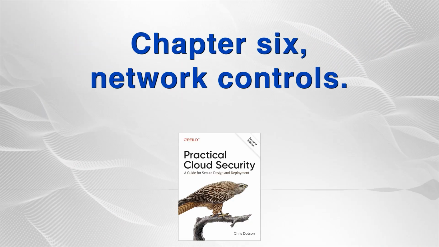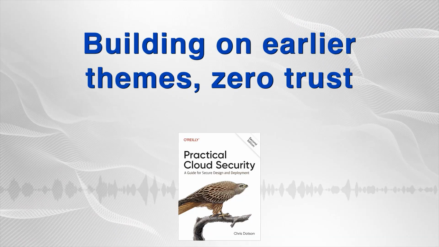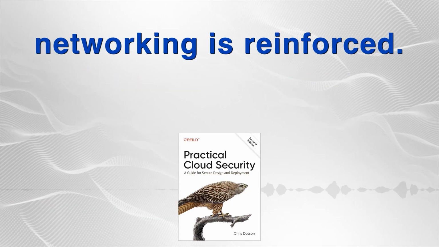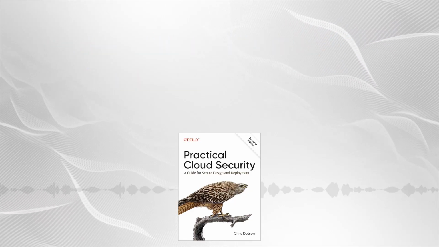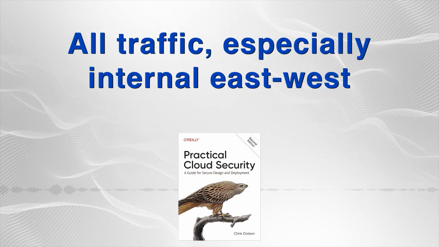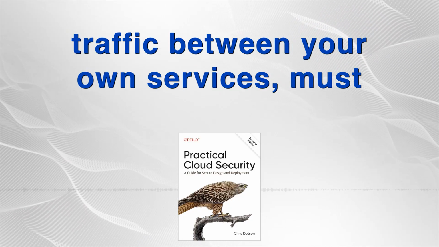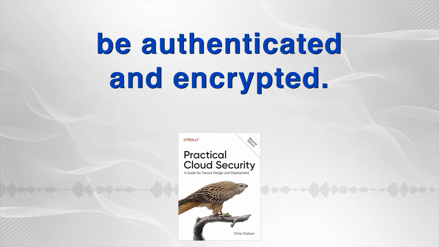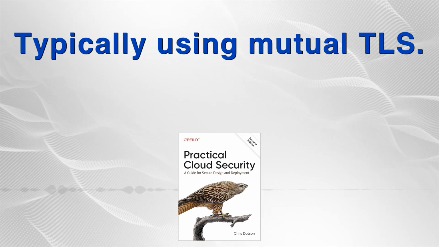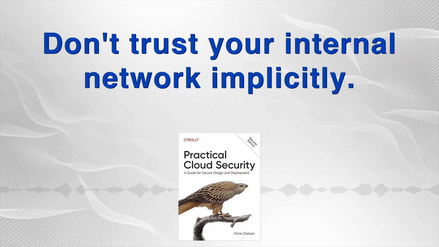Chapter 6, Network Controls. Building on earlier themes, zero trust networking is reinforced. The mandate is clear. All traffic, especially internal east-west traffic between your own services, must be authenticated and encrypted, typically using mutual TLS. Don't trust your internal network implicitly.